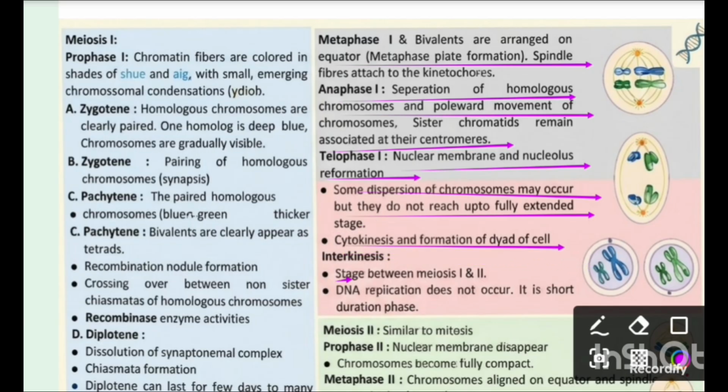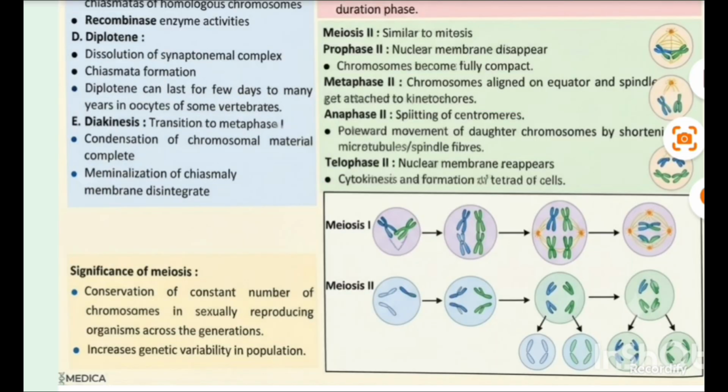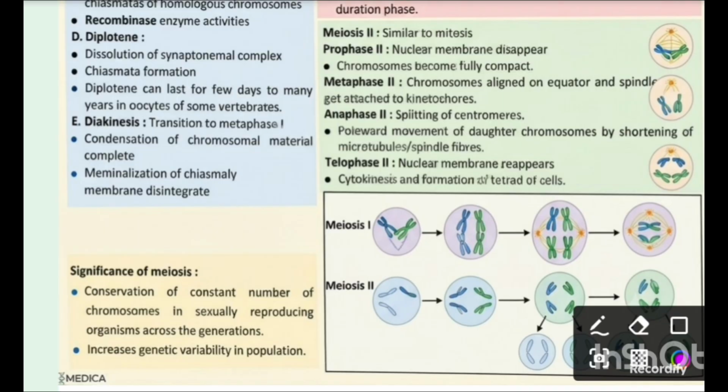Interkinesis is a stage between meiosis 1 and meiosis 2. Here, DNA replication does not occur. It is a short duration phase. Now we talk about meiosis 2, that is similar to mitosis.